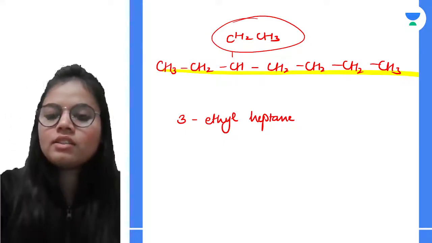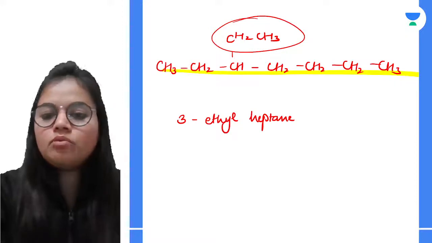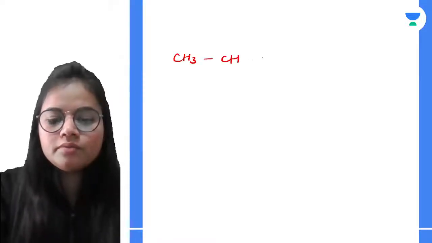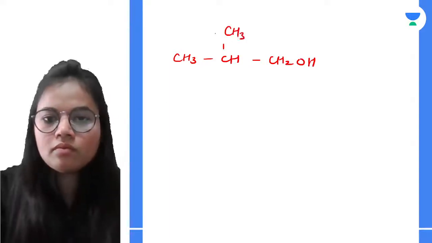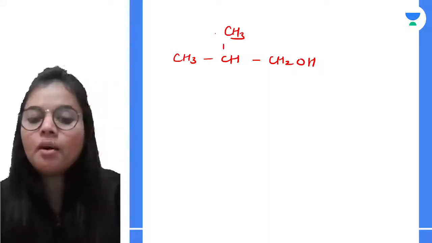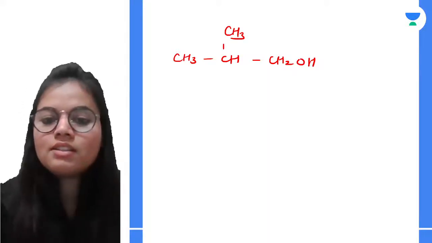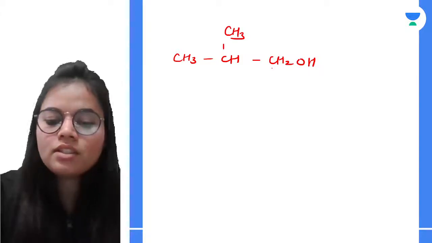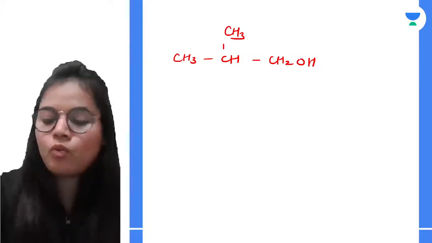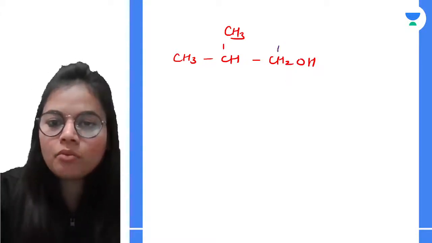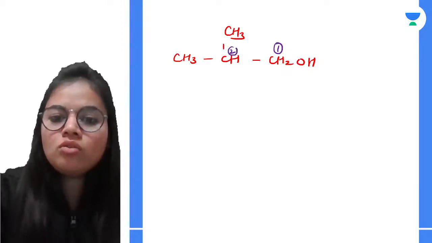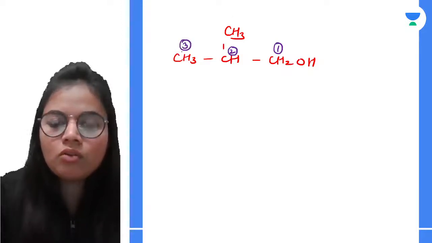All right, now let's take some more examples, and now we will be taking the example of alcohol. Okay, now see. So this is my compound. Now over here, how will I start the numbering? I will be starting the numbering from here. Why here? Because here I am having a hydroxyl group, which will be getting the lowest number. So 1, 2 or 3, whichever I want to go for.